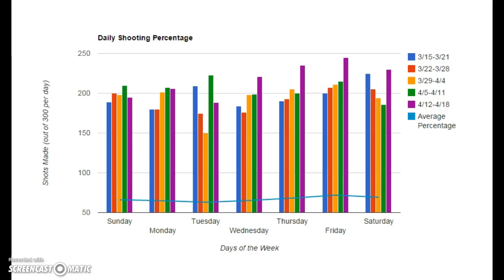As you can see, my worst day of shooting is on Tuesday with an average of 63%, and my worst shooting out of 300 shots was 150 on a Tuesday. My best day of shooting is Friday with an average percentage of 71.9%, and it also is the day that I shot the best out of 300 at 245.